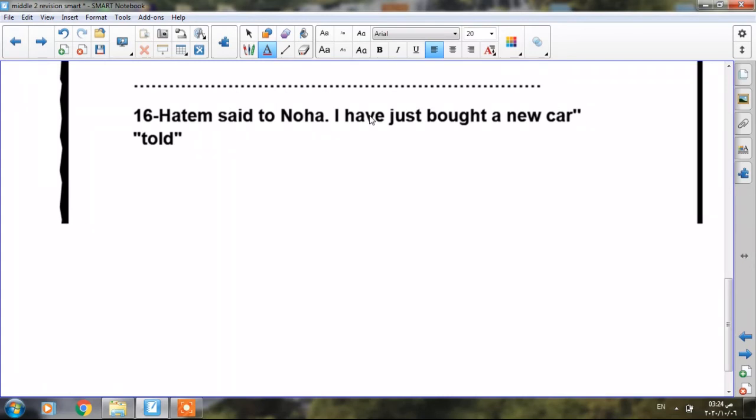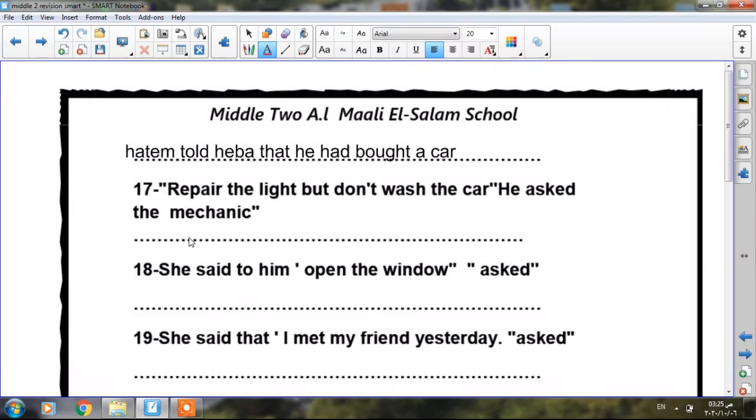Number 17, repair the light but don't wash the car, he asked the mechanic. Okay, so it's a reported command. Repair the light, it's an order. But don't wash the car, he asked the mechanic. So let's start with he asked the mechanic to repair the light, but not to, because we said before don't becomes not to, but not to wash the car.